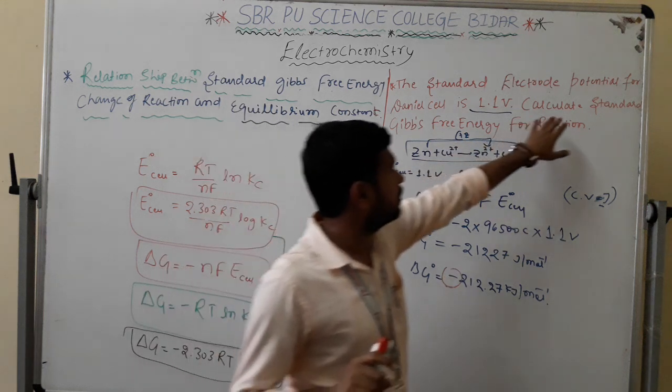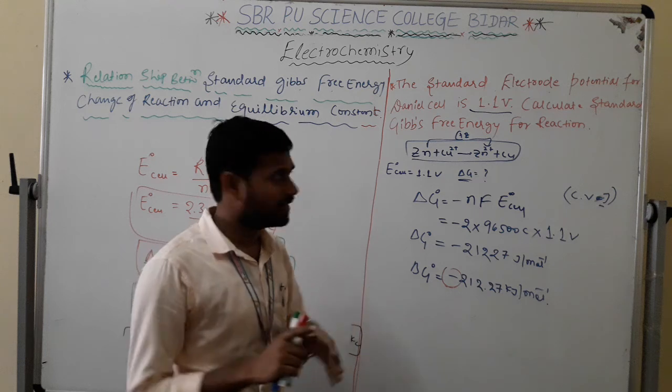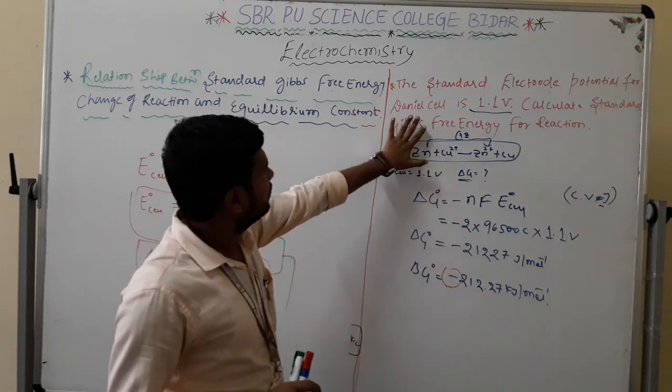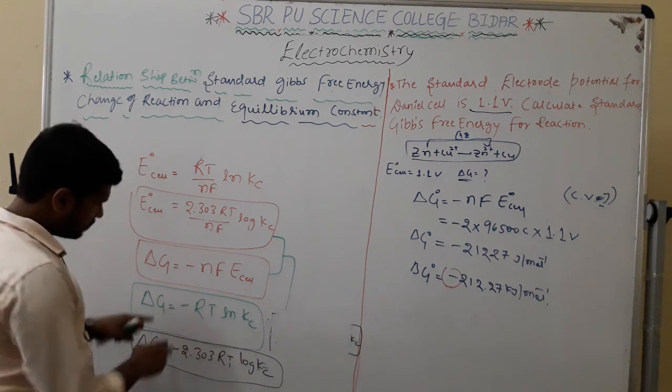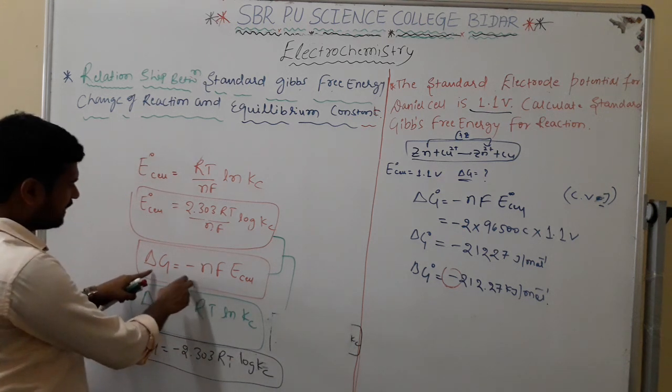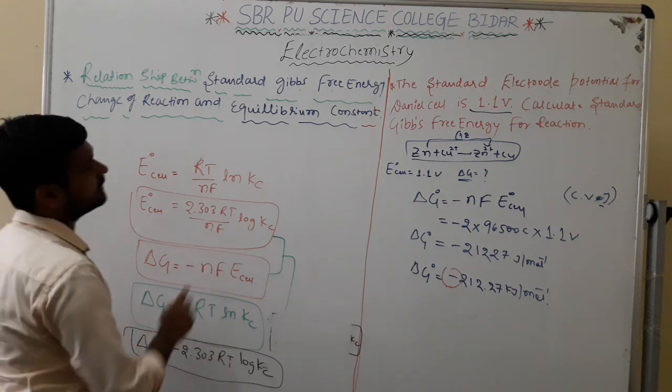He wants us to calculate the standard Gibbs free energy, nothing but delta G. Okay, look here, Kc is not given. Among these formulas, which one do we have to use? We have to use this simple one, because he is just asking for delta G.